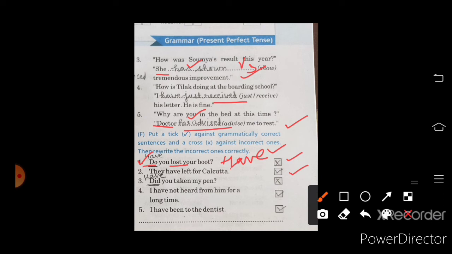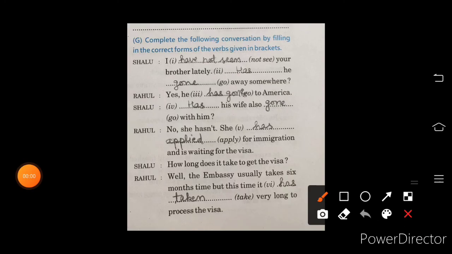Third sentence, at the place of did, we have to use have. Have you taken my pen. Fourth sentence, that's a correct sentence. I have not heard from him for a long time. Last sentence, I have been to the dentist. Now, moving to our next line.